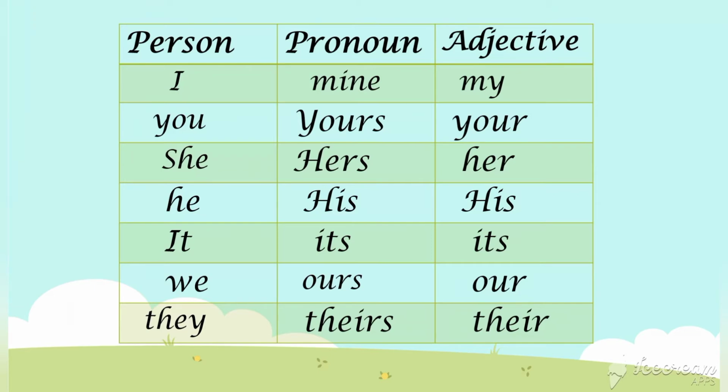When it comes to first person singular, that is I. The pronoun is mine, and the adjective is my. We studied, right? Second person singular and plural, you. Third person female, she. Third person male, he. Third person neutral, it. First person plural, we. And third person plural, they. This is what we studied in our last class.